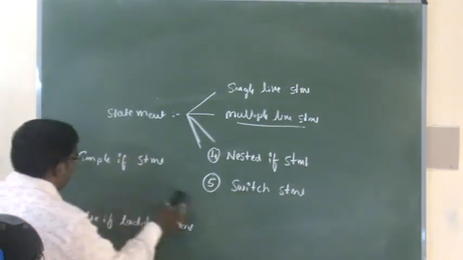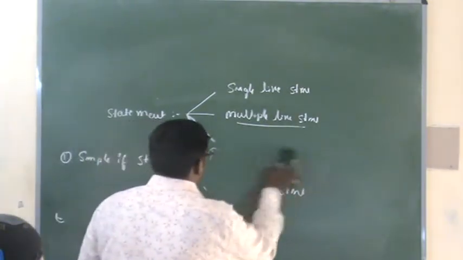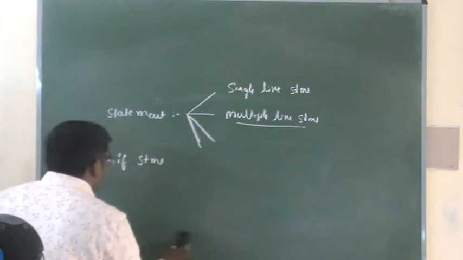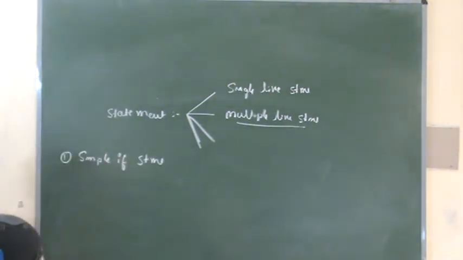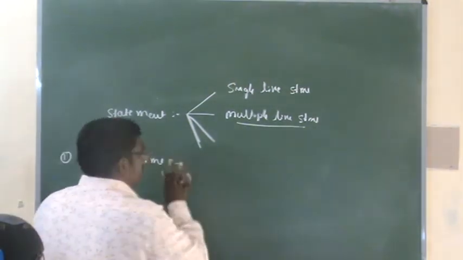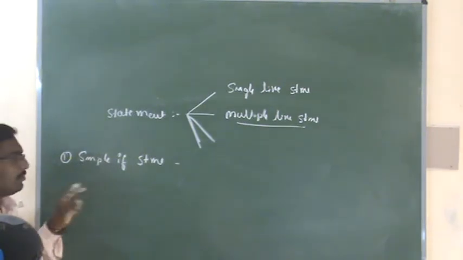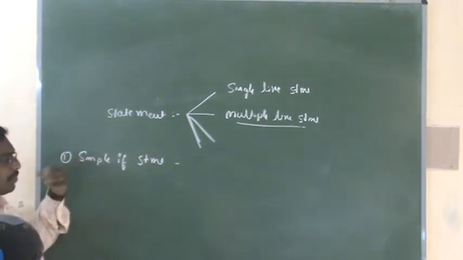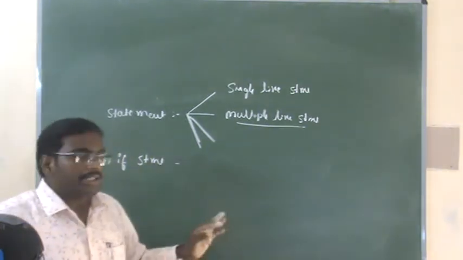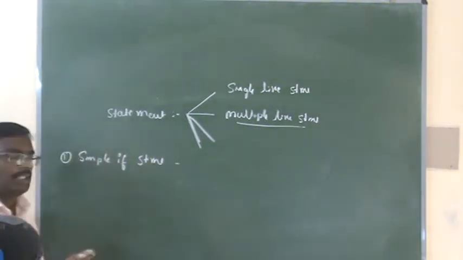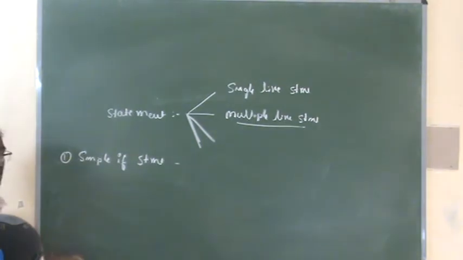First I will take the simple if statement. The simple if statement is a conditional statement which is used to check a condition. The condition will output two different types of output: a true value as well as a false value. When the condition is true, it will output a true value. If the condition is false, it will output a false value.